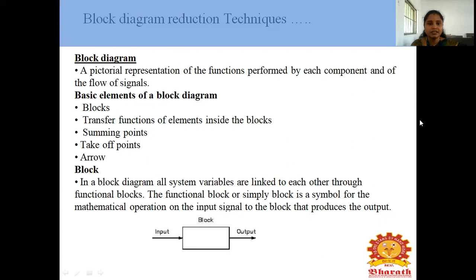Now we discuss what is meant by block. In a block diagram, all system variables are linked to each other through functional blocks. The functional block, or simply block, is a symbol for the mathematical operation on the input signal to the block that produces the output signal. This is the simple block. Input is applied to the block and output exits from the block.